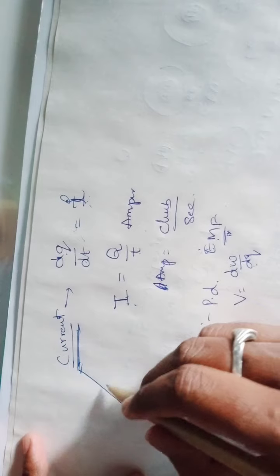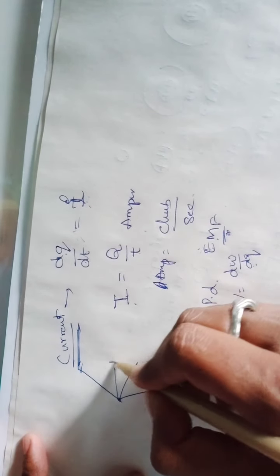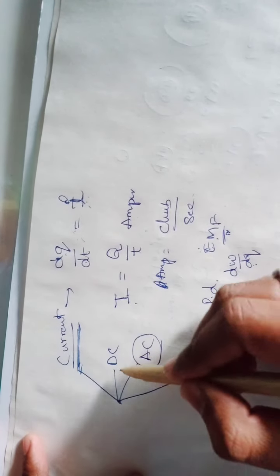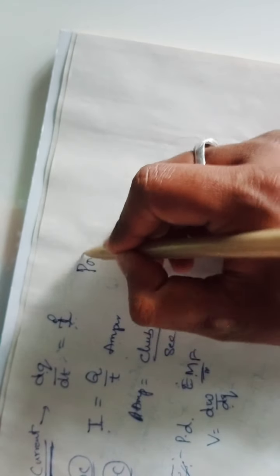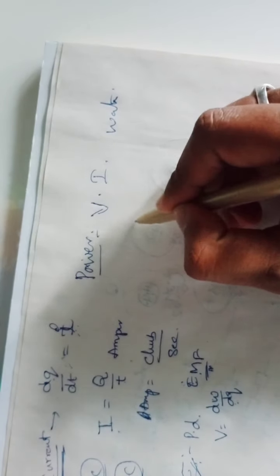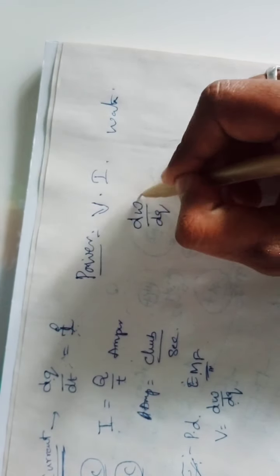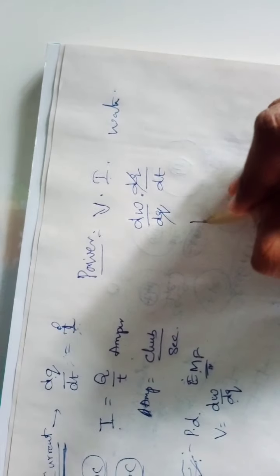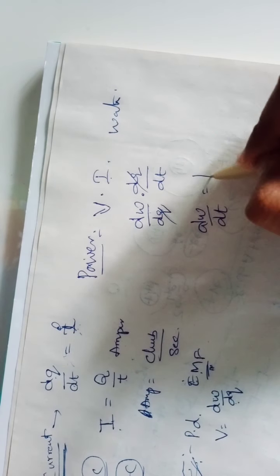Voltages and currents are of two types. One is DC type and another one is AC type. AC type is nothing but the waveform, and DC is nothing but the constant. Let us come to the next, sorry, not potential difference, power. Power is a product of voltage and current. The unit of power is watts. Voltage is dW by dQ, and current is dQ by dt. From this, dQ gets cancelled, and dW by dt is nothing but your power.